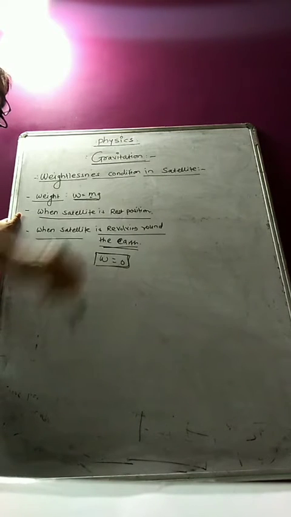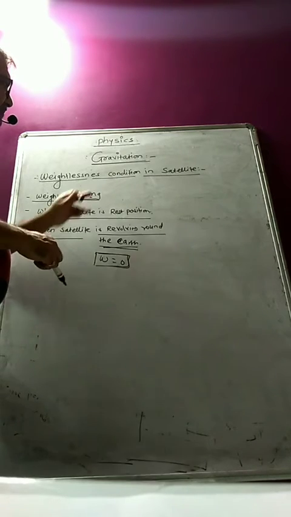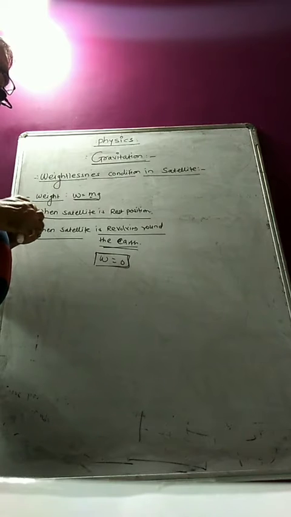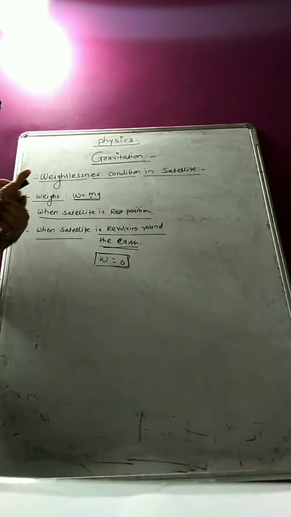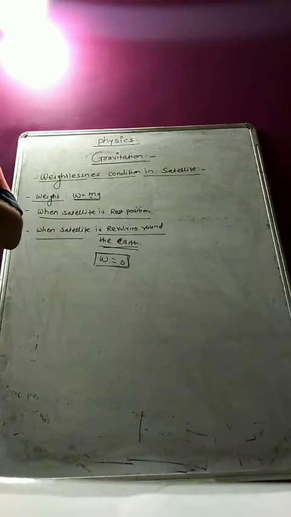When the body is falling freely, at that time the acceleration due to gravity becomes 0. The same thing happens here. The satellite as well as the astronaut are moving around the earth, so at that time they are falling freely, like a zero gravity concept. The weightlessness condition is known as the zero gravity condition. Thus the astronaut and the satellite are in free fall towards the earth.